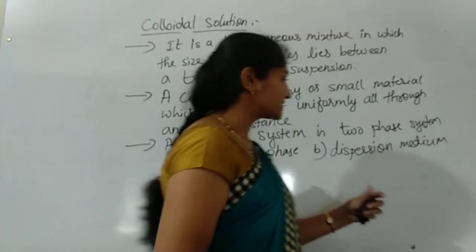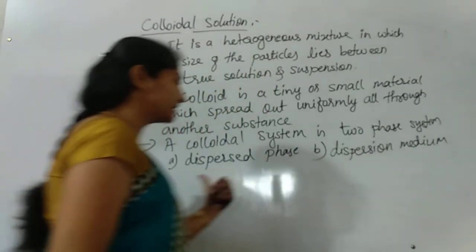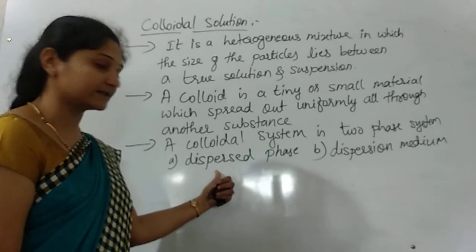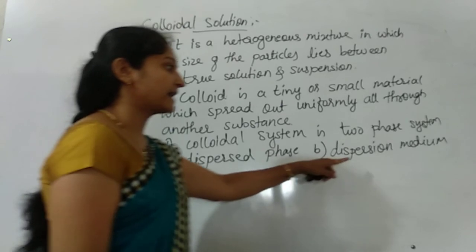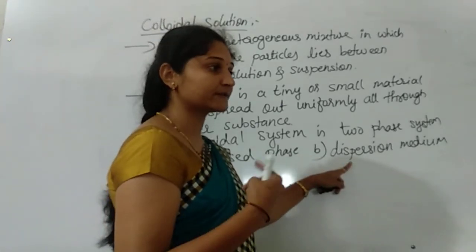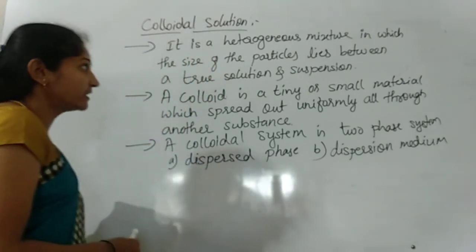The components of the colloid are the dispersed phase, and the medium in which they disperse is the dispersion medium.